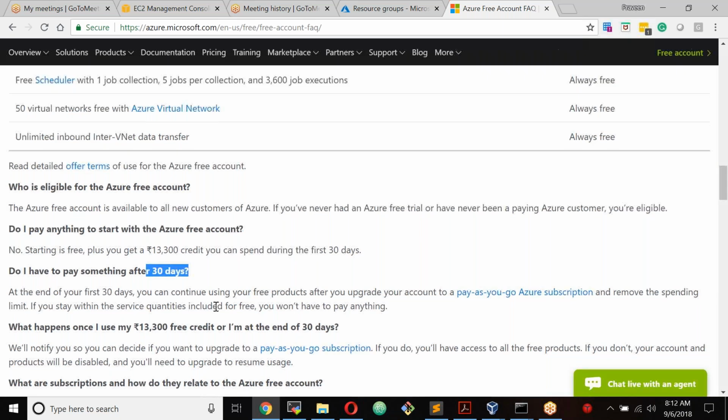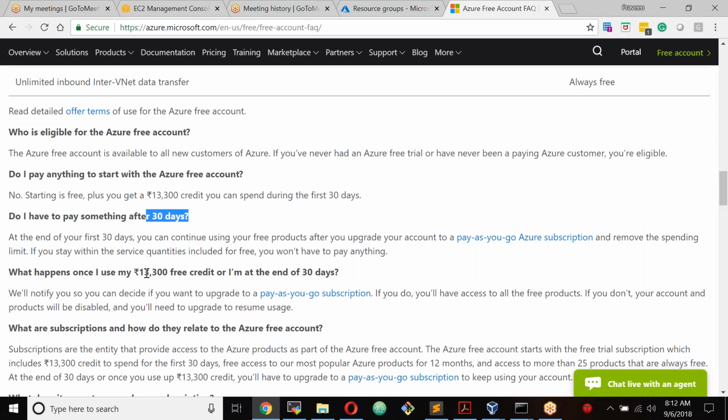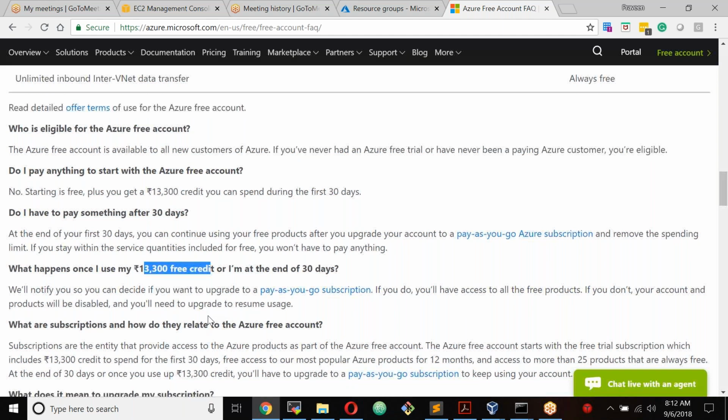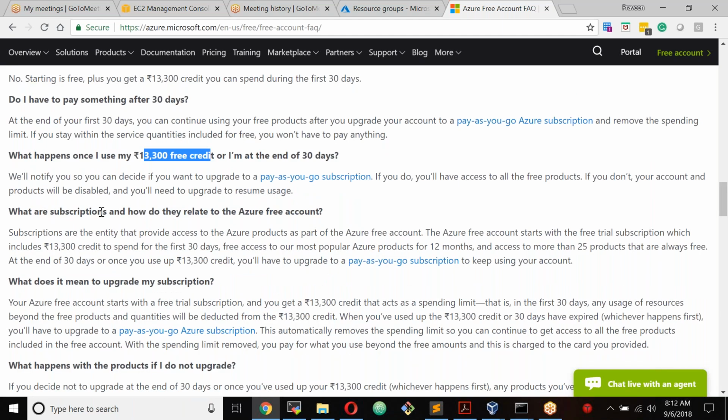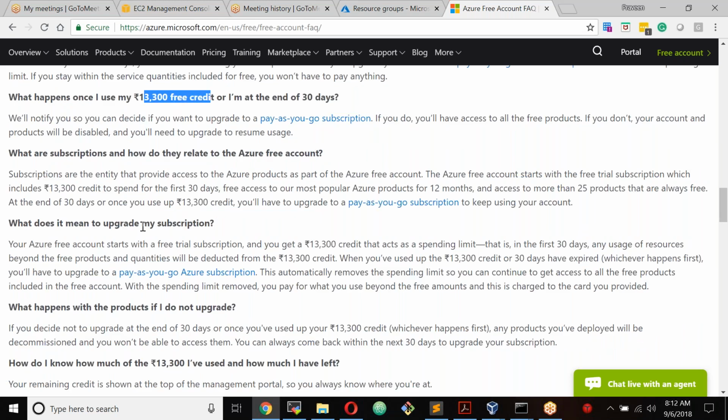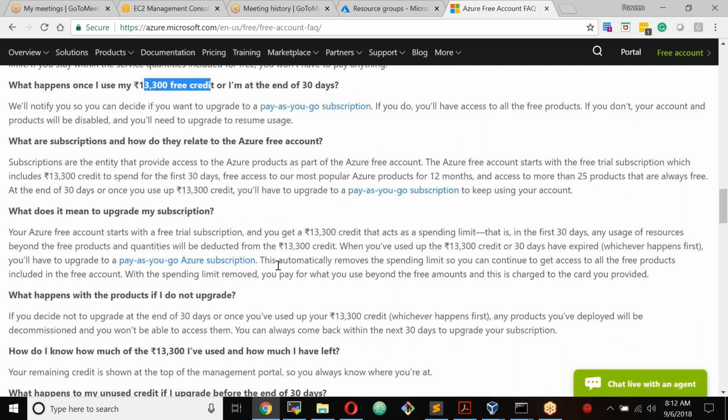What happens once I use the 13,300 credit, or I'm at the end of 30 days? They will start notifying you after 3 weeks to upgrade to pay as you go. If you're really interested, you can upgrade. Otherwise, you just leave it as it is. And what does it mean to upgrade my subscription? If you upgrade your subscription to pay as you go, you continue to get some more benefits of Azure services. Some services free, some services trial version, some services limited versions.